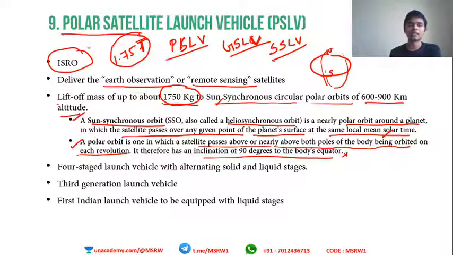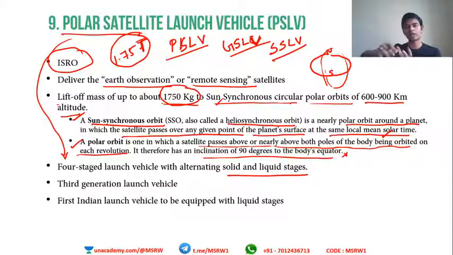Back to what a PSLV is. It is a 4-staged launch vehicle with alternate solid and liquid stages. So there are many stages in a launch vehicle, which gives its combustion. Okay, so in order to have a lift off, we need high energy, right? High amount of combustion is required. So mostly, always, the first stage of a rocket will be solid, because only solid fuels can give that kind of energy, that kind of impact for that initial lift off. But once it clears a particular area, then liquid fuel is more than enough to keep the momentum and go out of the atmosphere.